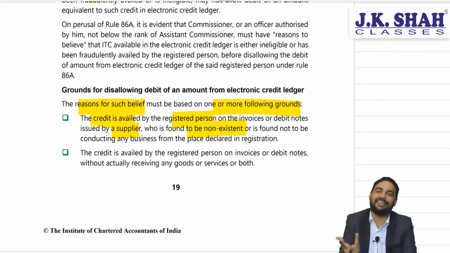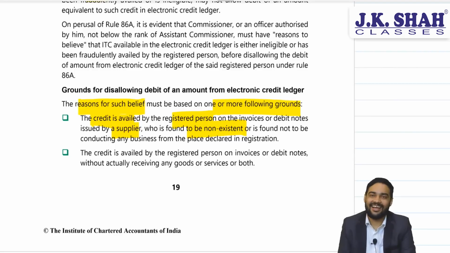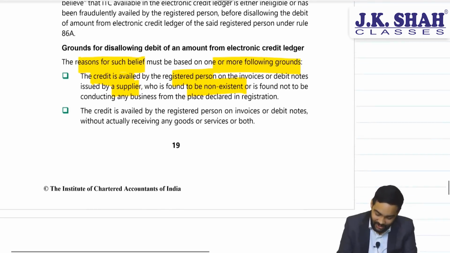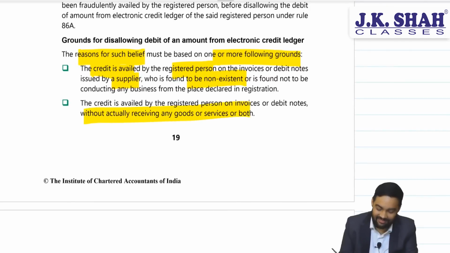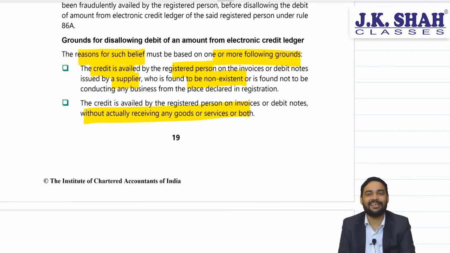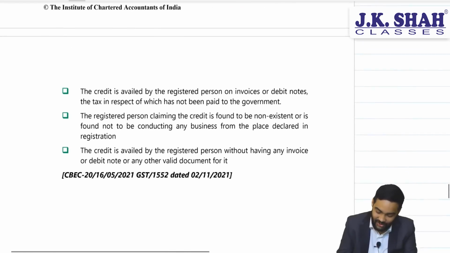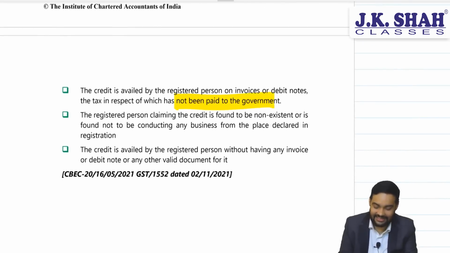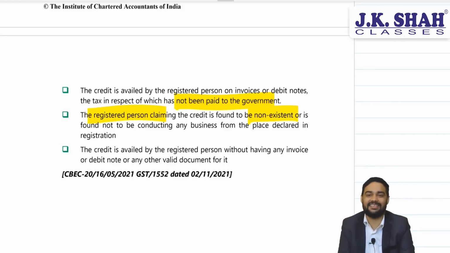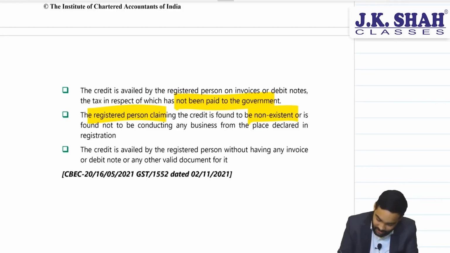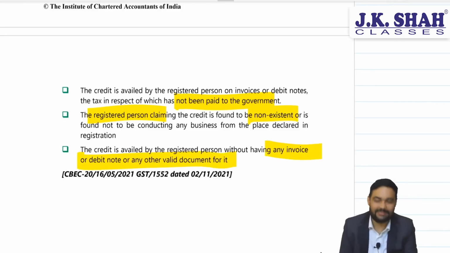If the supplier is missing, then e-credit ledger can be blocked. Or without receiving actual goods. You have taken credit without receiving the goods or services. Or the tax has not been paid by the supplier. Or the person claiming ITC is missing. Or the document is missing.